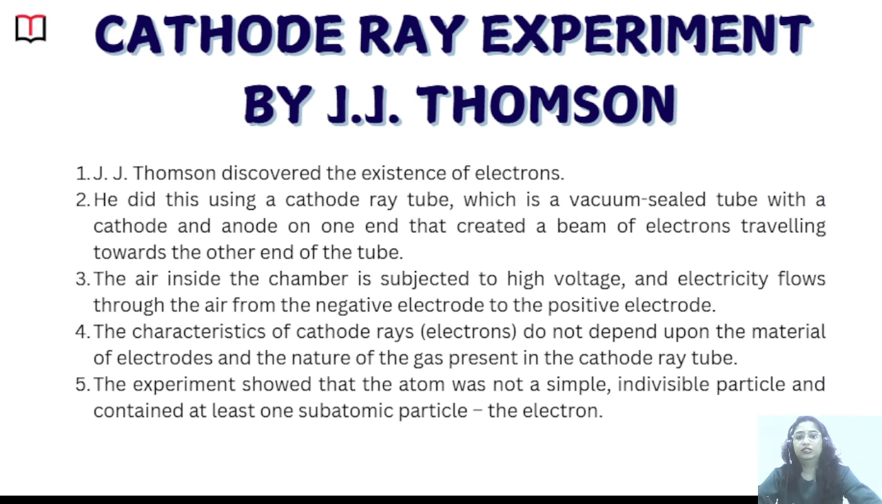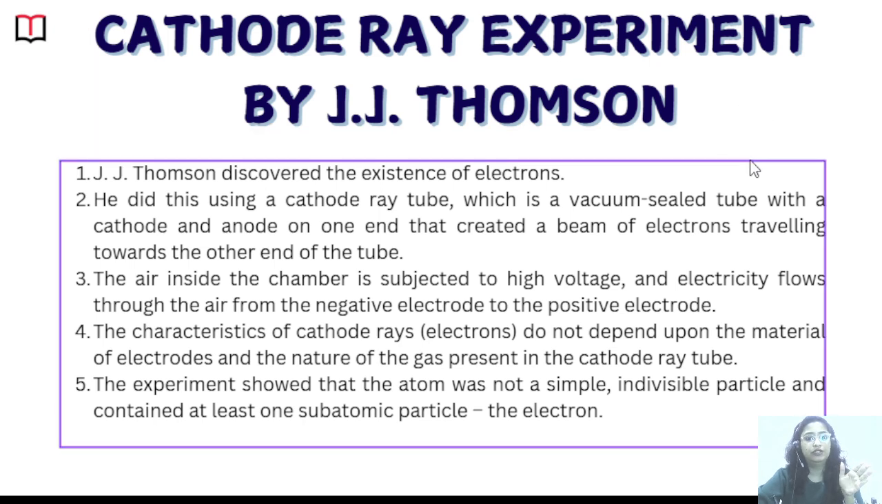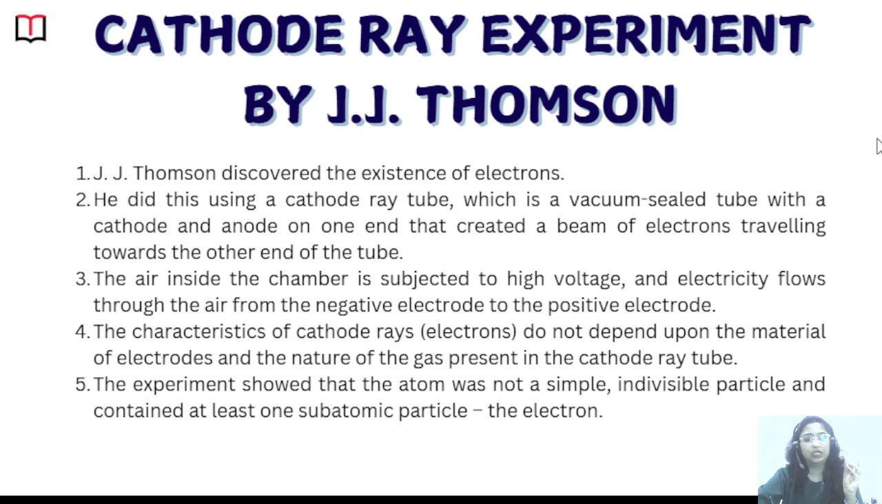Alright, students. So I hope it is clear to you. What J.J. Thomson did, what I have explained, is just written over here. You can pause the video and take the notes. So J.J. Thomson discovered the electrons. He did this using a cathode ray tube, which is a vacuum sealed tube with a cathode and anode on one end that created the beam of electrons traveling to the other end of the tube. The air inside the chamber is subjected to high voltage.